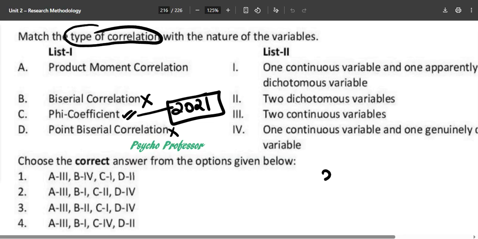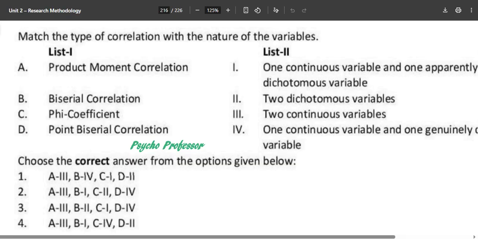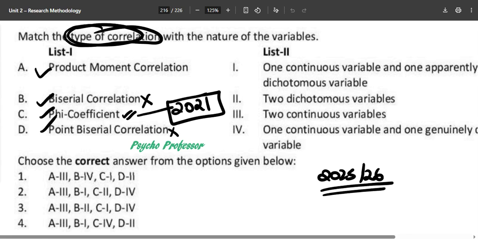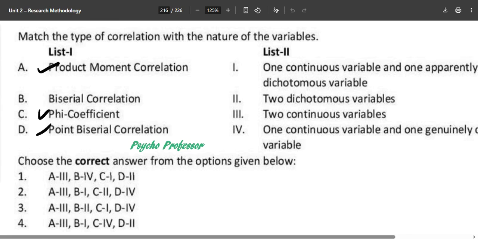So next time, in 2025, 26 or 27, whenever you are watching this video, be prepared that they will ask which of these is not a type of correlation. Obviously you will mark these four as types of correlation as per NTA. It might not be correct, but as per NTA, remember these three things.